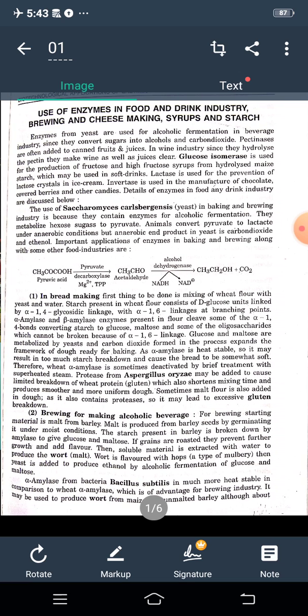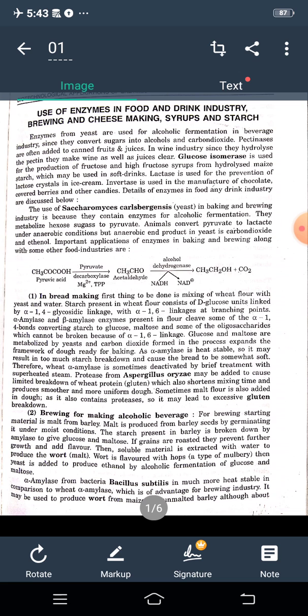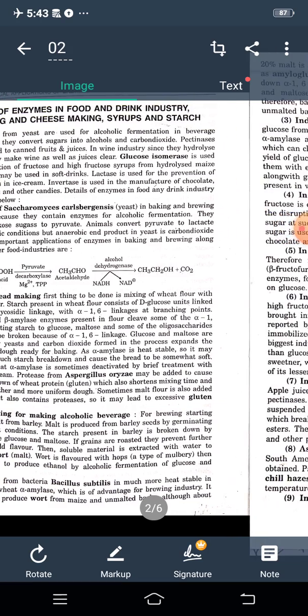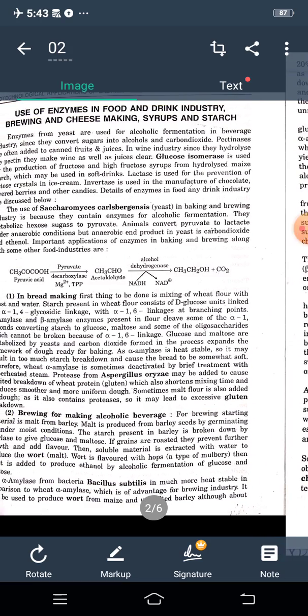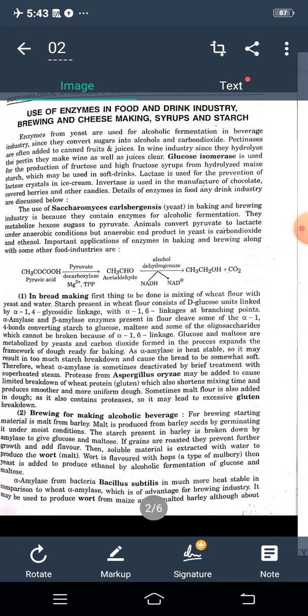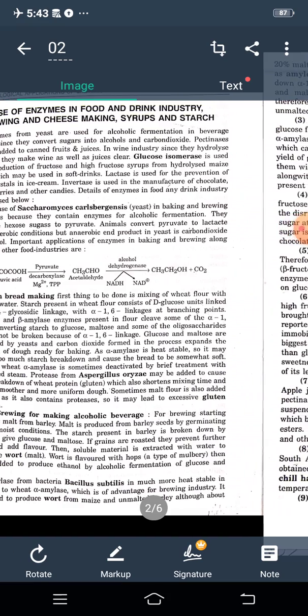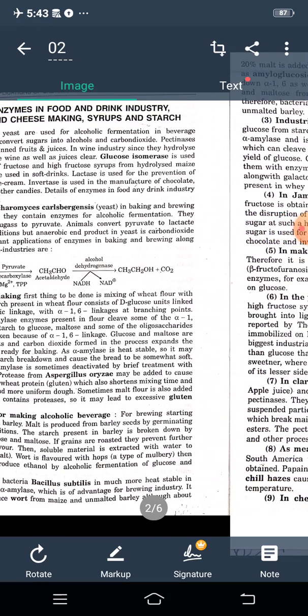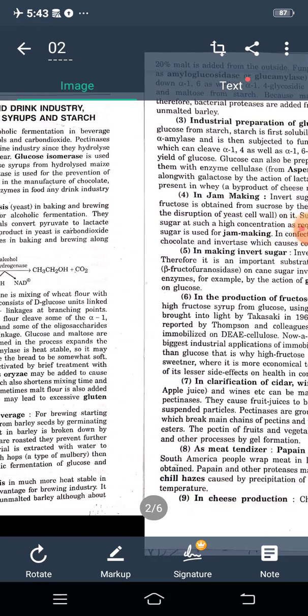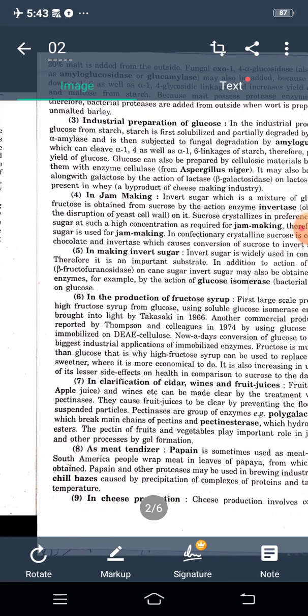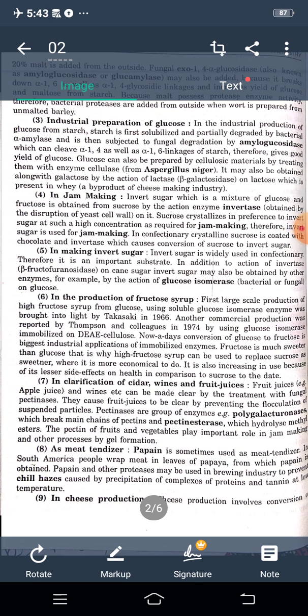So, alpha amylase from the bacterium Bacillus subtilis is more heat stable in comparison to wheat alpha amylase, which is an advantage for the brewing industry. It may be used to produce wort from maize and unmalted barley, although about 20% malt is added from the outside.